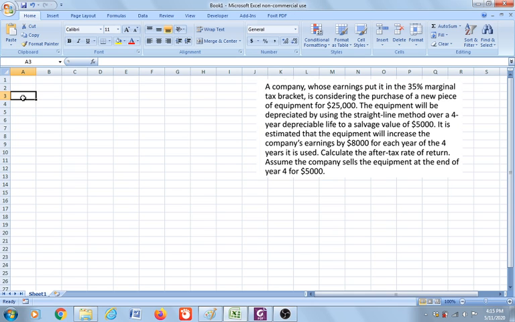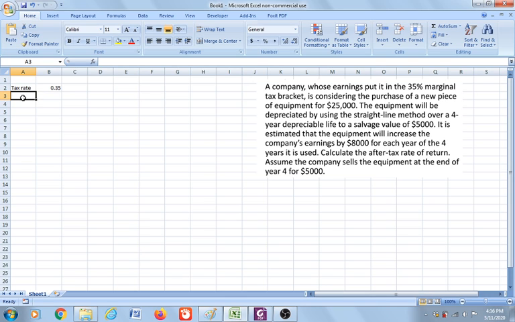So there is a company whose earnings put it in the 35% marginal tax bracket. So this is the tax rate. So the tax rate is 35%. That means if this company has a 100 income, then that company needs to pay $35 to the government as tax.